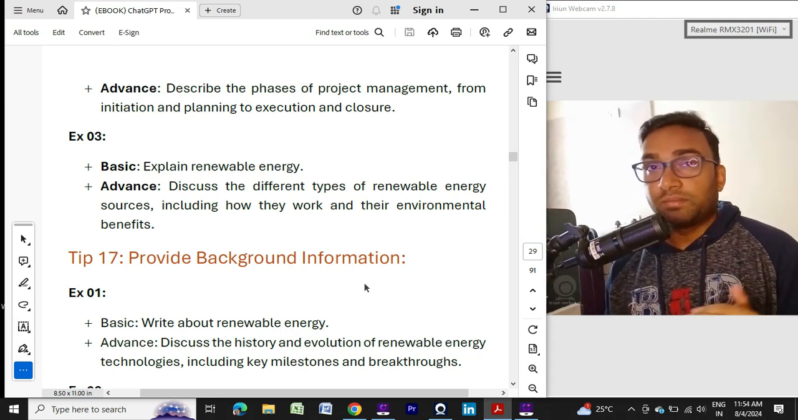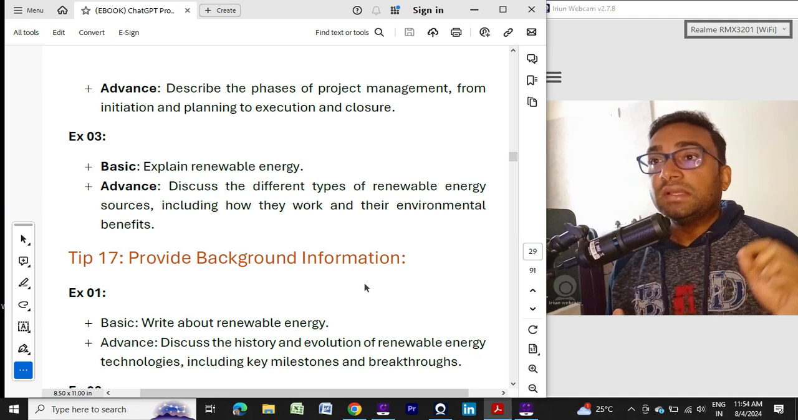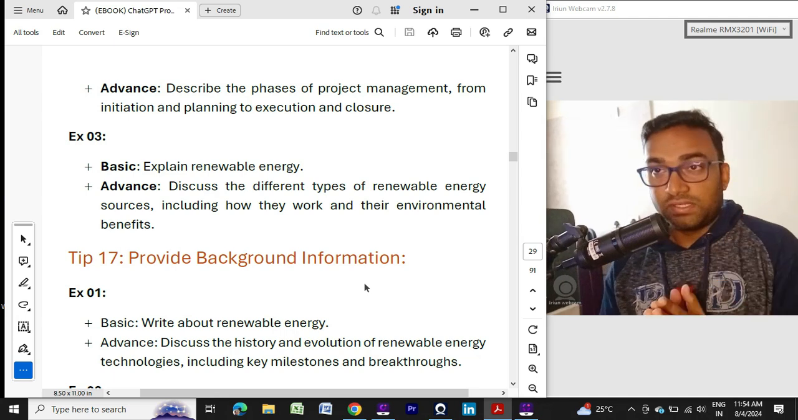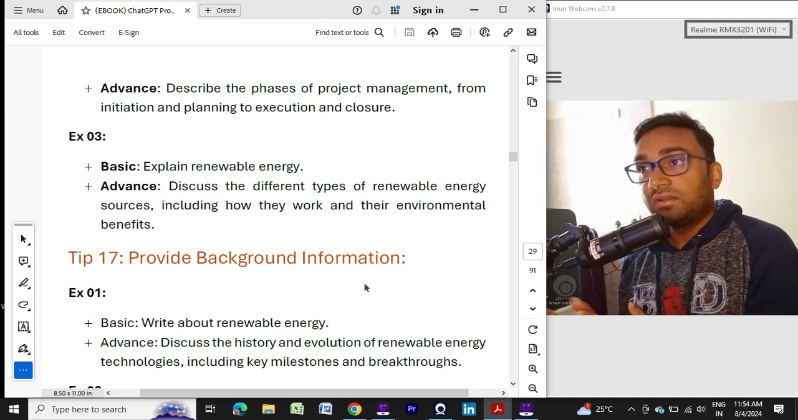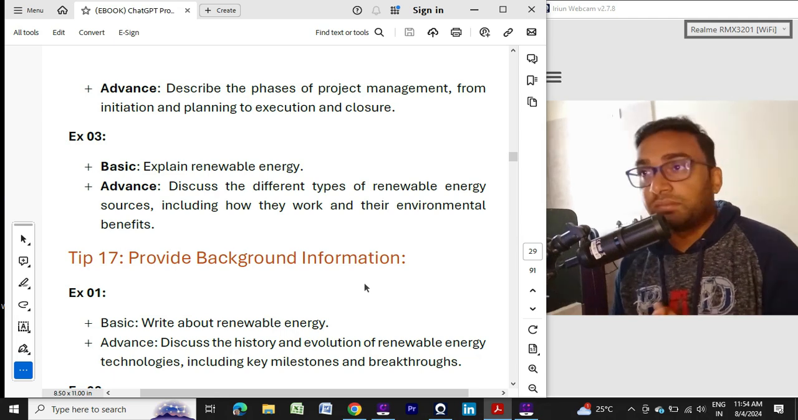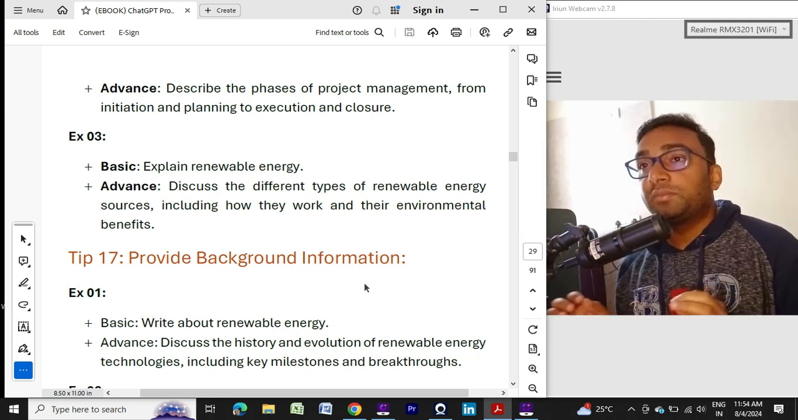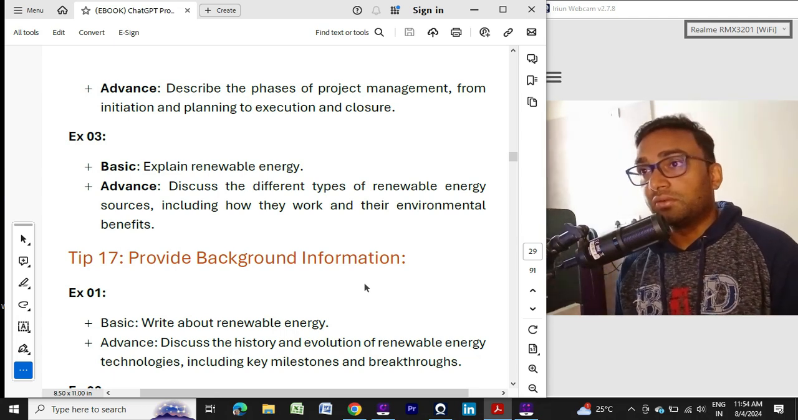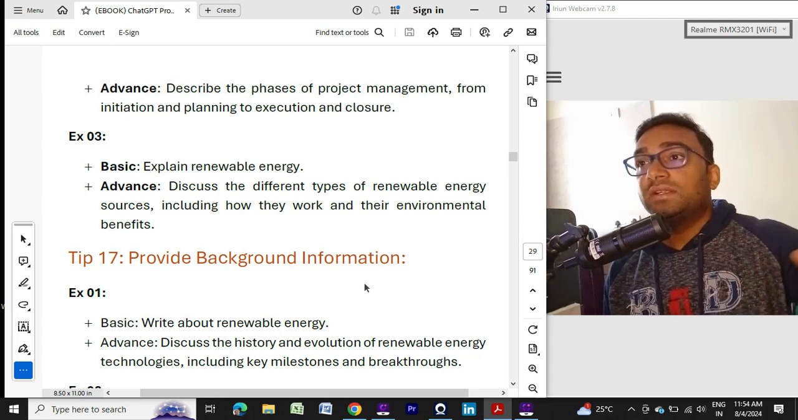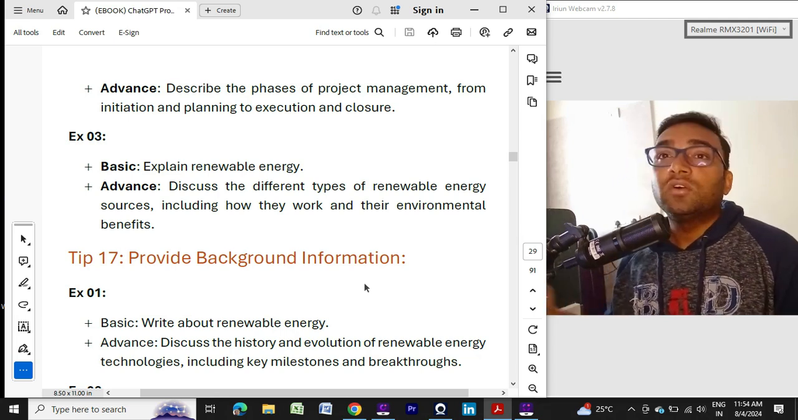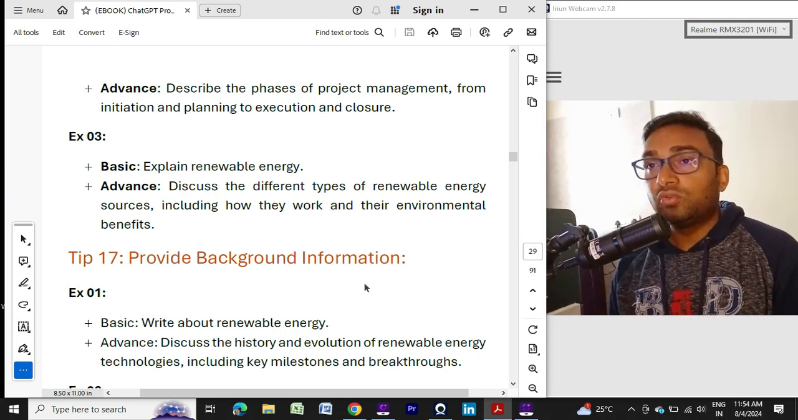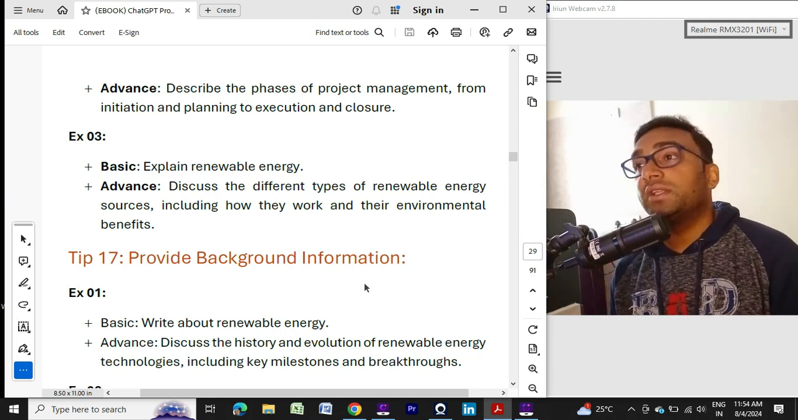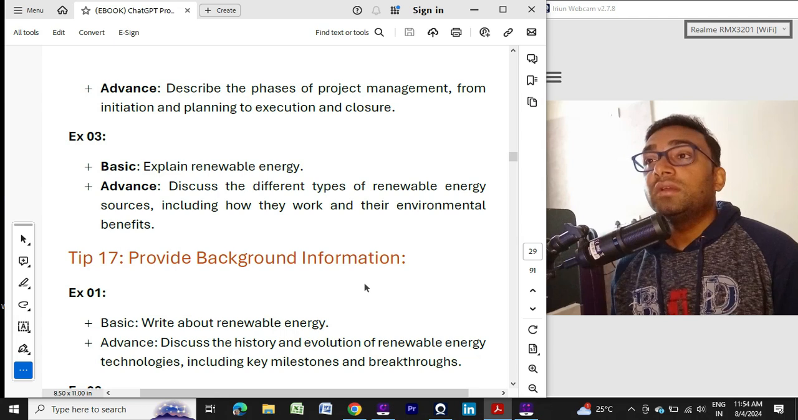Describe the phases of project management, from initiation and planning to execution and closure. My subject is project management. First initiate, then plan, then execute, and then closure. So I am providing a step-by-step guide that you need to cover. These four steps are there, so you need to explain these four points.